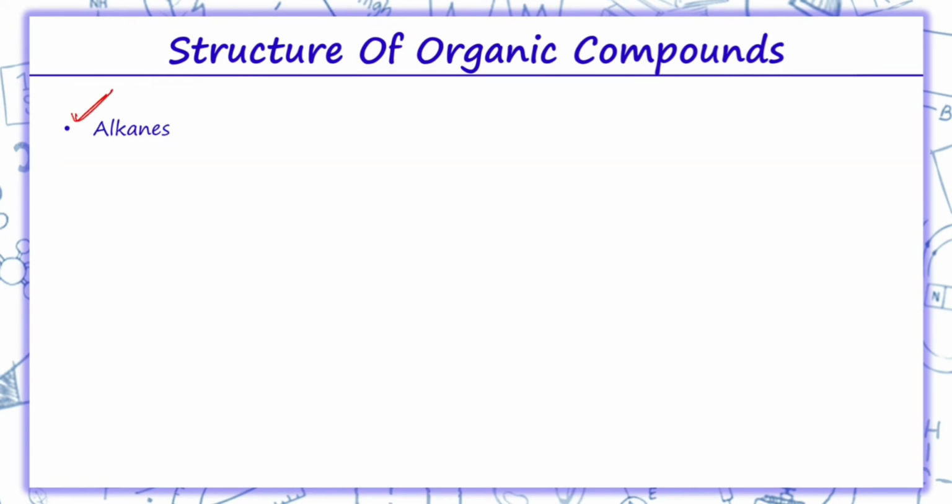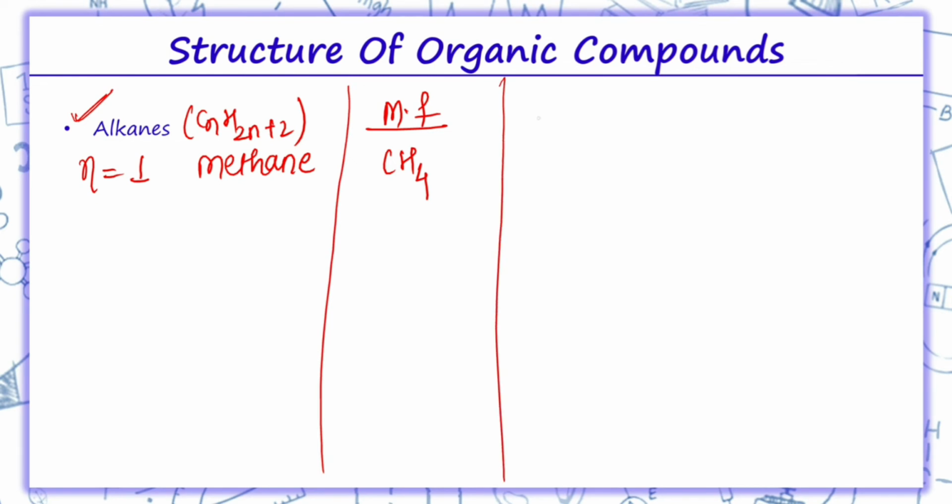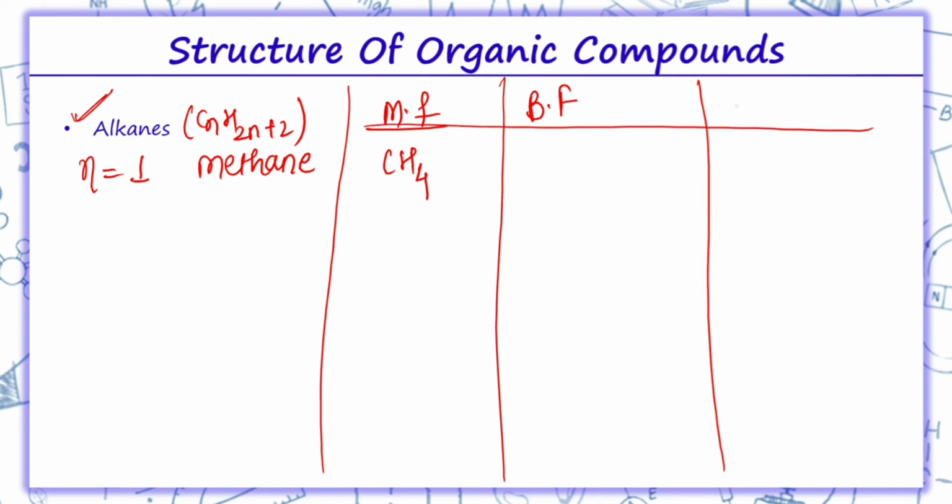The structural formula for alkanes, if I talk about, as I told, n equals 1, we have methane, so its molecular formula will be CH4 because the general formula of alkanes is CnH2n plus 2, and if I want to draw its branched structure, and here we'll draw its condensed structural formula.